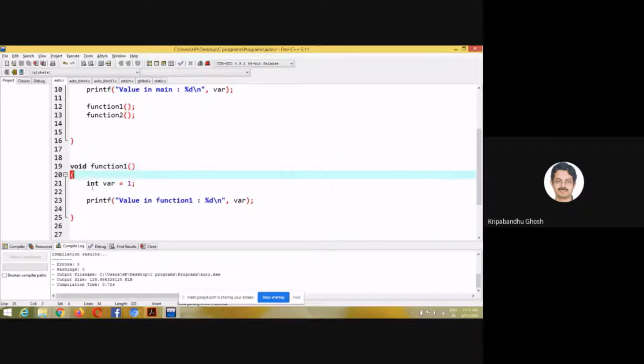Okay. So here inside this, I have declared and initialized another variable.